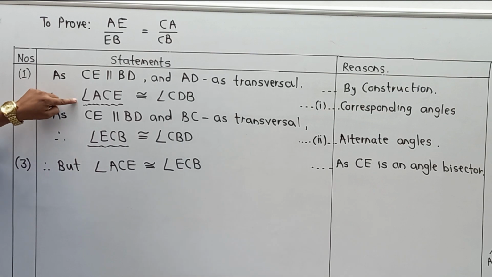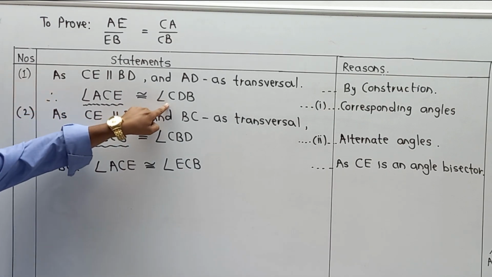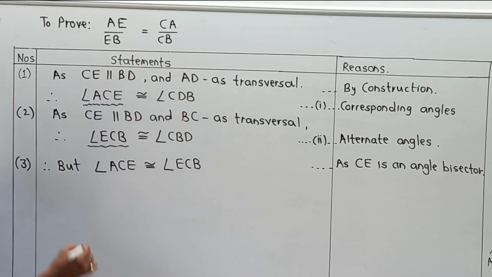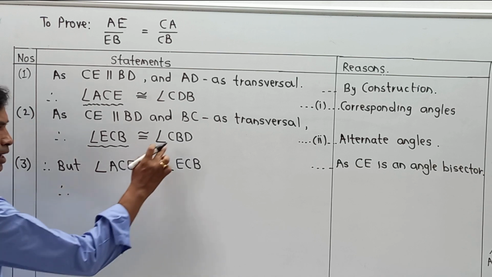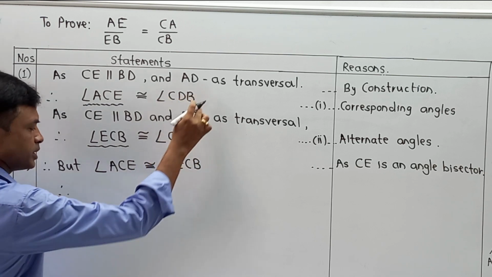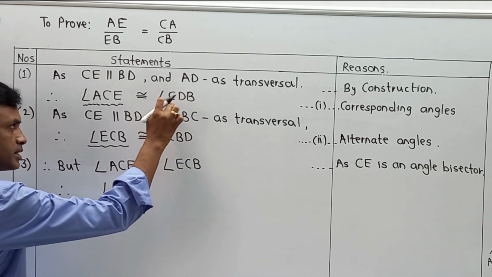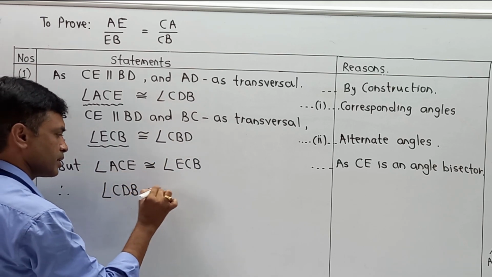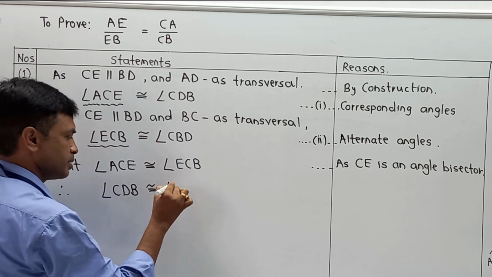Naturally, angle ACE equals angle ECB, so we can say that angle CDB is equal to angle CBD. Therefore, angle CBD equals angle CDB, or we can say that angle CDB is congruent to angle CBD.